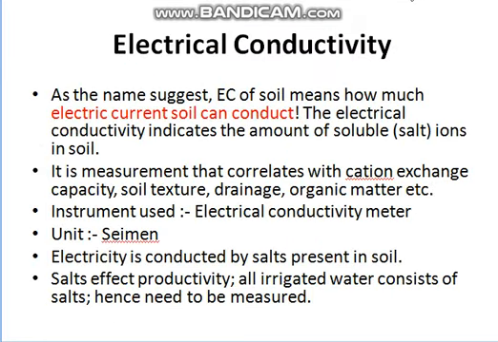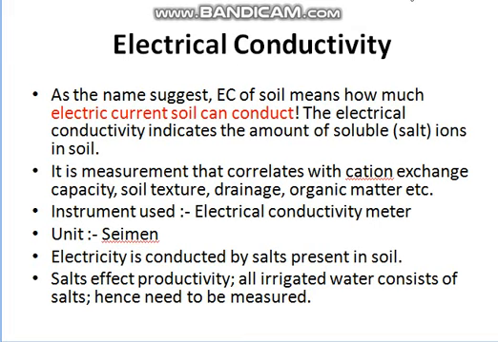The last property is electrical conductivity. As the name suggests, electrical conductivity of soil means how much electric current the soil can conduct. It also indicates the amount of soluble salts present in soil, because salts can conduct electricity and salts also affect productivity. All irrigation water consists of salts.